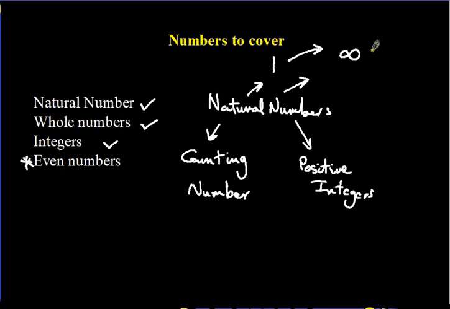This is the symbol that is used to represent infinity, right? I will spell it: INFINITY. What do we mean when we say infinity?